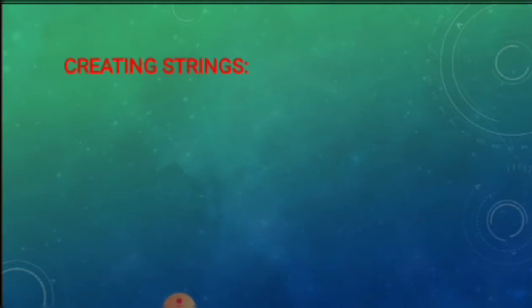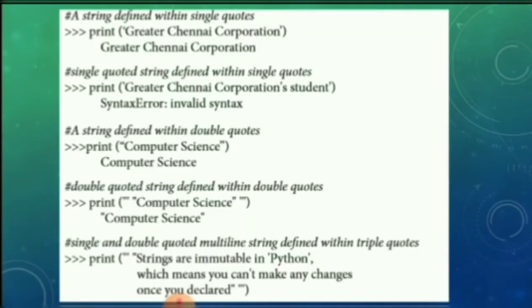Now, how are we going to create a string? A string in Python can be created using single, double, or even triple quotes. You know that a string in single quotes cannot hold any other single quote character in it. Why? Because the compiler will not recognize where to start and end the string. To overcome this problem, you have to use double quotes. Strings which contain double quotes should be defined within triple quotes.